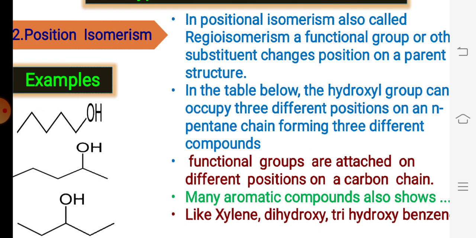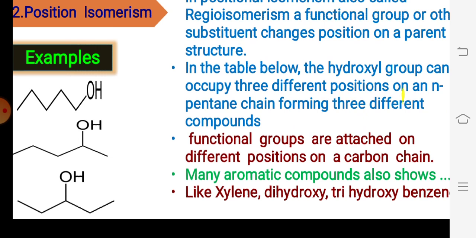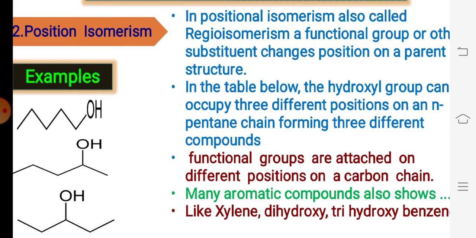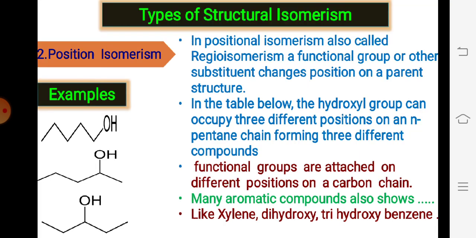Many aromatic compounds also show this type of isomerism, for example xylene, dihydroxybenzene, trihydroxybenzene, etc. There are lots of compounds which show this type of isomers. Everything is the same, the functional group cannot be changed here. Look at this example: a C5 structure is given. We have n-pentanol, then 1-pentanol, 2-pentanol and 3-pentanol. In this case the position of the hydroxy group changes on the carbon skeleton, and the remaining part is the same. This is called positional isomerism.